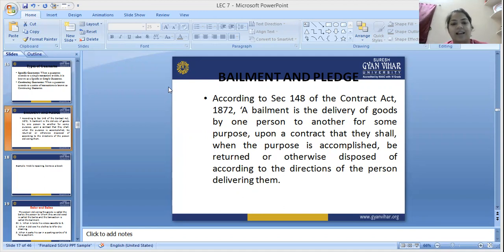So, in this lecture, we will discuss what the contract of bailment is. Let's start with the contract of bailment. According to section 148 of the Contract Act 1872, a bailment is the delivery of goods by one person to another for some purpose, upon a contract that they shall, when the purpose is accomplished, be returned or otherwise disposed of according to the direction of the person delivering them.